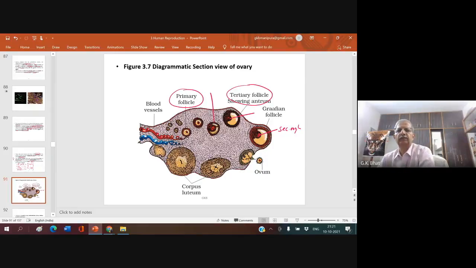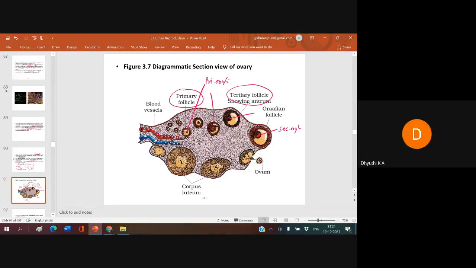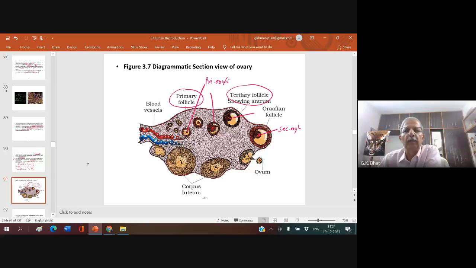Secondary oocyte. He said tertiary follicle and Graafian follicle. Whatever you come across here inside, primary follicle and secondary follicle, you must know that. What is this, sir? This is called primary oocyte. So you see here: primary follicle, primary oocyte, tertiary follicle, secondary oocyte, Graafian follicle.